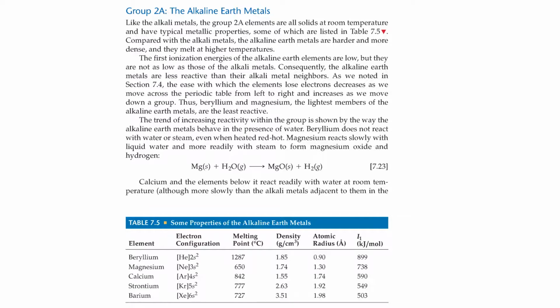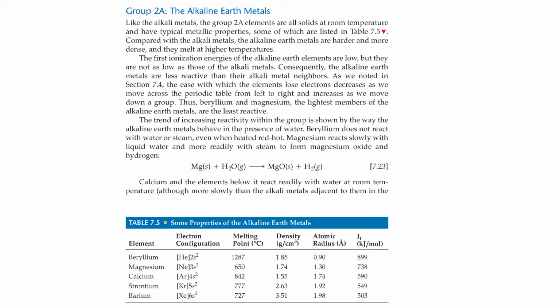As we noted in section 7.4, the ease with which the elements lose electrons decreases as we move across the periodic table from left to right and increases as we move down a group. Thus, beryllium and magnesium, the lightest members of the alkaline earth metals, are the least reactive. The trend of increasing reactivity within a group is shown by the way alkaline earth metals behave in the presence of water. Beryllium does not react with water or steam, even when heated red hot. Magnesium reacts slowly with liquid water and even more readily with steam to form magnesium oxide and hydrogen.